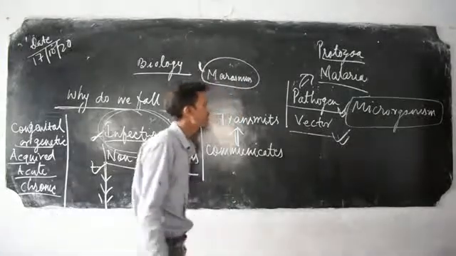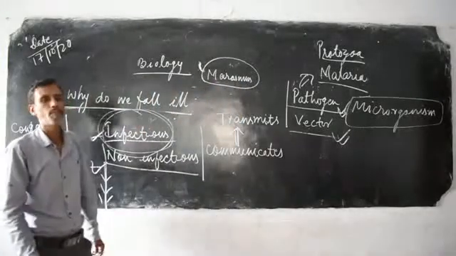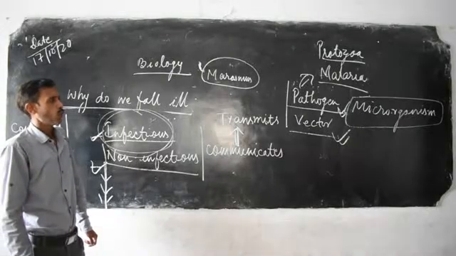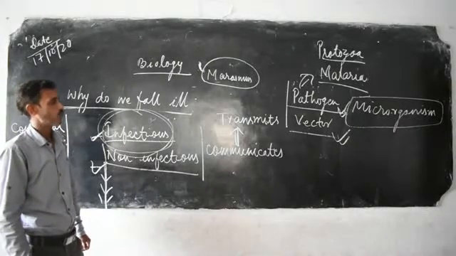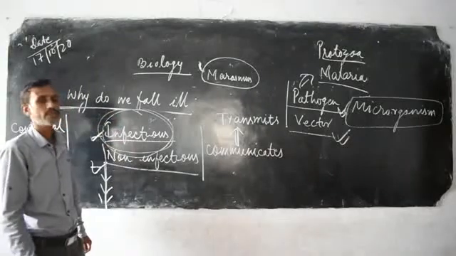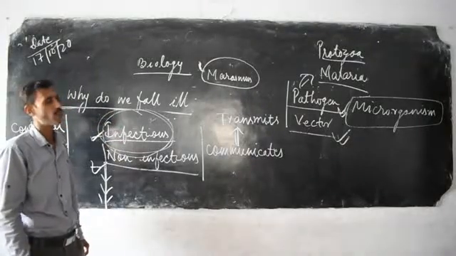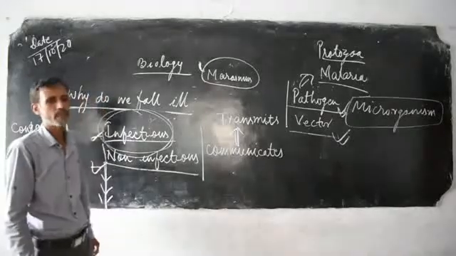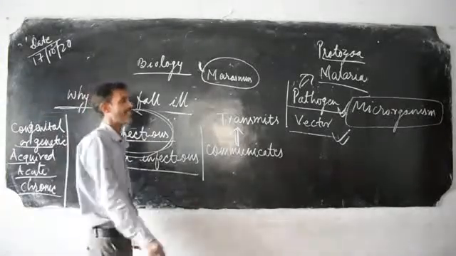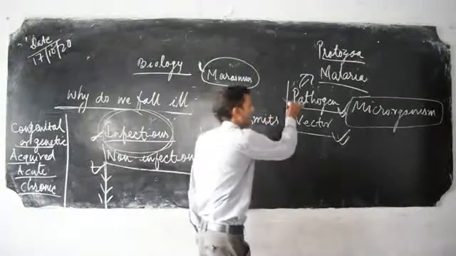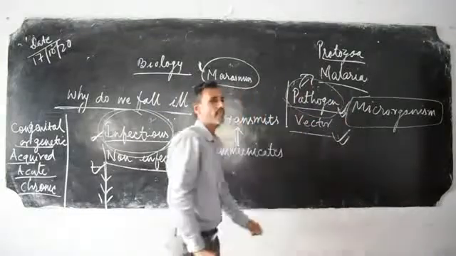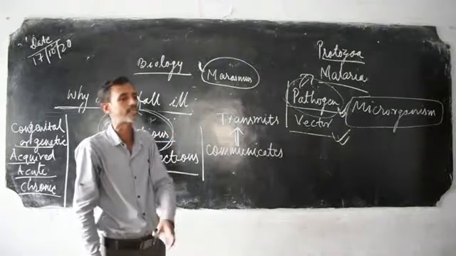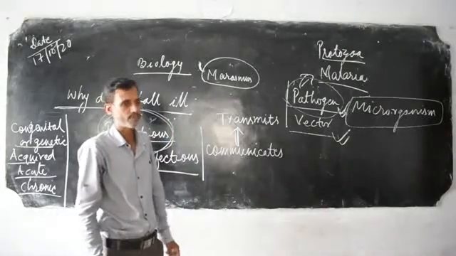Vectors are the agents which carry the disease-causing microorganism from an infected person to a healthy person, and the pathogen is exactly that disease-causing microorganism.